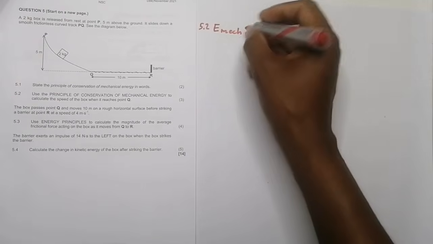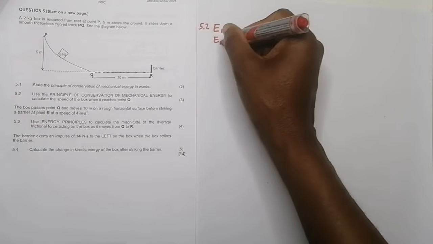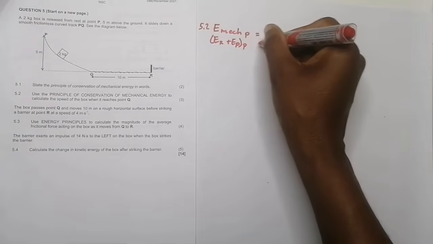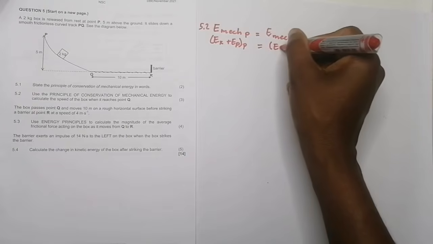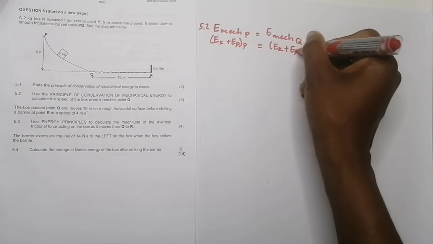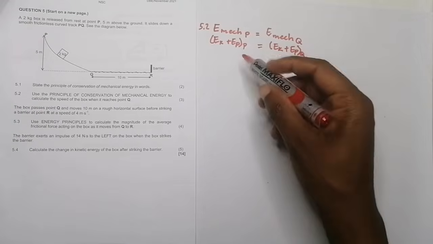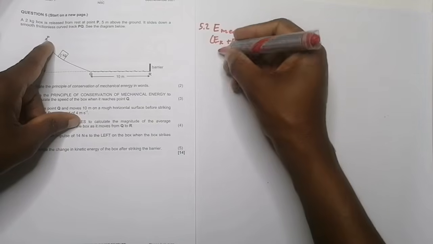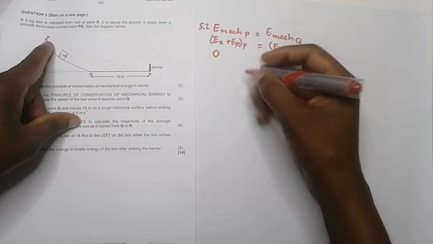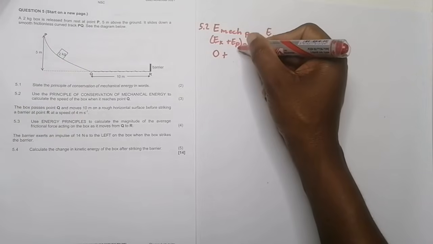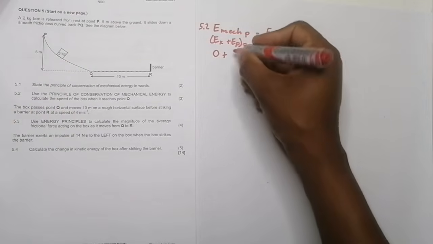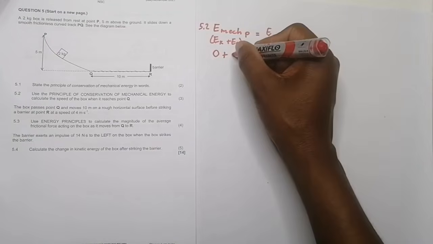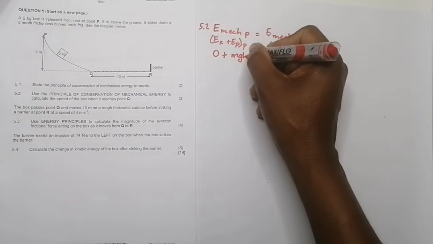But when we look at P, so if we say EK plus EP, potential energy at P should be equal to EK plus EP at Q. So in this case, remember our initial velocity at P is 0. So it means that our kinetic energy at P is 0. Okay, plus our vertical potential energy, all right, gravitational potential energy, I should say, mgh at P.